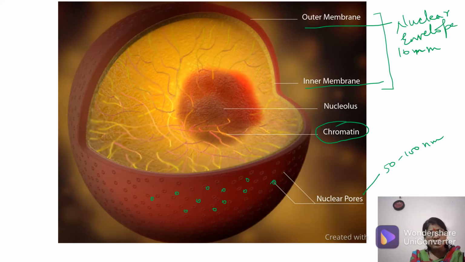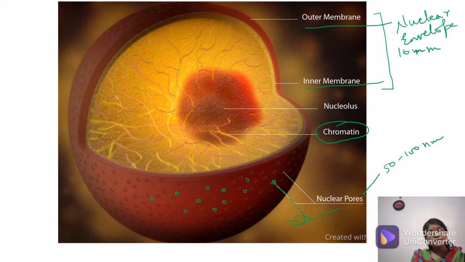Now, through these nuclear pores, substances can move in and out of the cell in both directions. It's not only in one direction. Smaller water soluble substances can easily move in and out of it, but bigger molecules like proteins, which are made outside in the cytoplasm, want to move inside because they are needed in the nucleus. So when moving inside, it's a highly controlled mechanism.